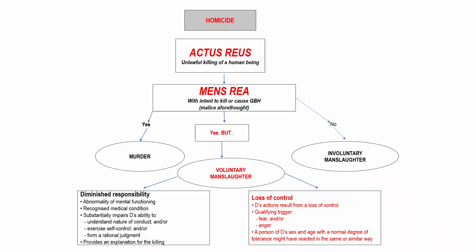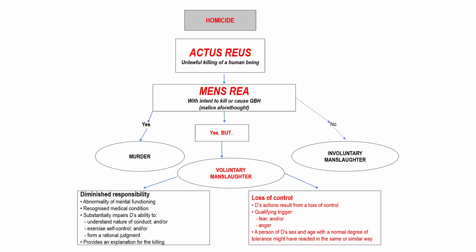And then the final slide, look at this slide. So for the partial defence of loss of control to succeed, first of all, there needs to be actus reus, the unlawful killing of a human being. Secondly, there needs to be mens rea, with intent to kill or cause grievous bodily harm. And where the partial defence of loss of control kicks in is if the 3 elements exist.